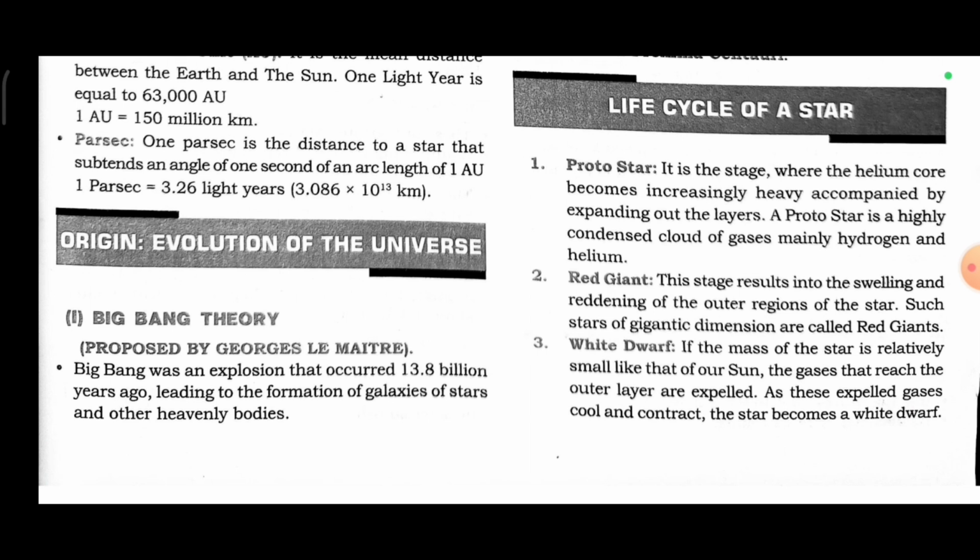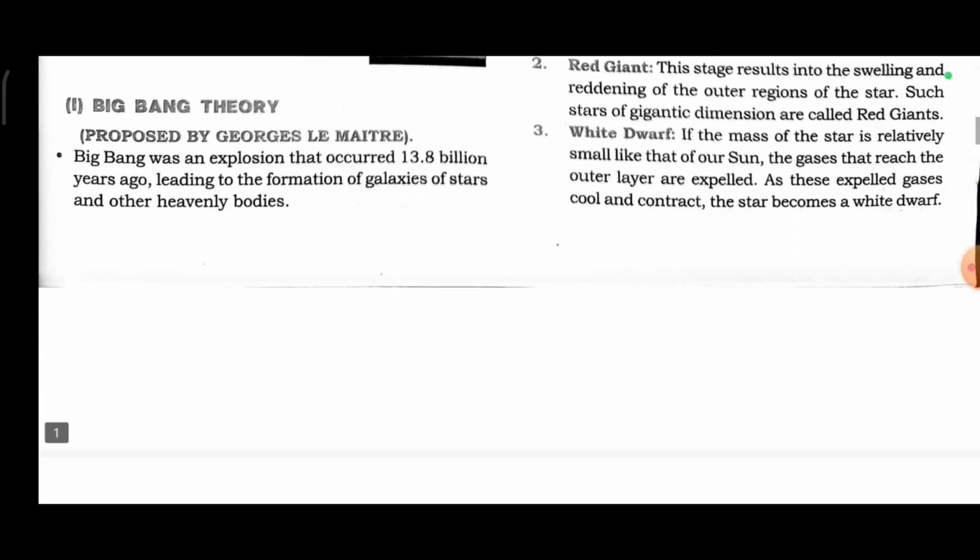Life cycle of a star. Protostar. It is the stage where the helium core becomes increasingly heavy, accompanied by expanding outer layers. A protostar is a highly condensed cloud of gases, mainly hydrogen and helium. Red giant. This stage results in the swelling and reddening of the outer regions of the star. Such stars of gigantic dimensions are called red giants. White dwarfs. If the mass of the star is relatively small like that of our sun, the gases that reach the outer layers are expelled. As these expelled gases cool and contract, the star becomes a white dwarf.